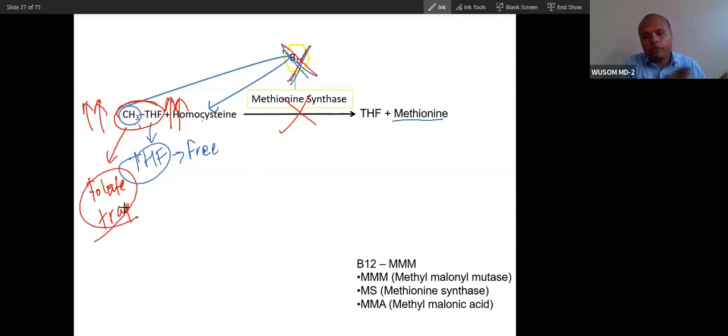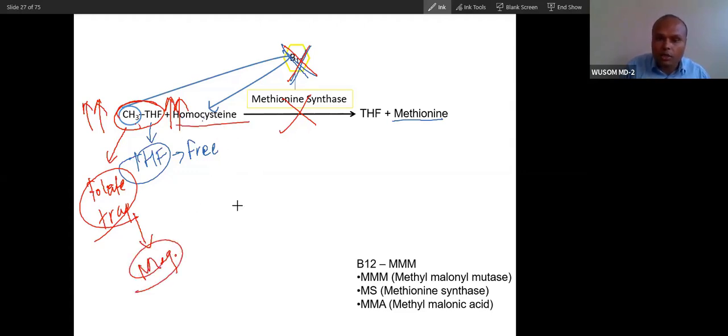I have explained the folate trap many times. The folate trap is the reason for megaloblastic anemia in vitamin B12 deficiency. Homocystinuria is associated with several disorders, such as cardiovascular disorders. So vitamin B12 is associated with homocysteine and cardiovascular disorders, and the folate trap with megaloblastic anemia.